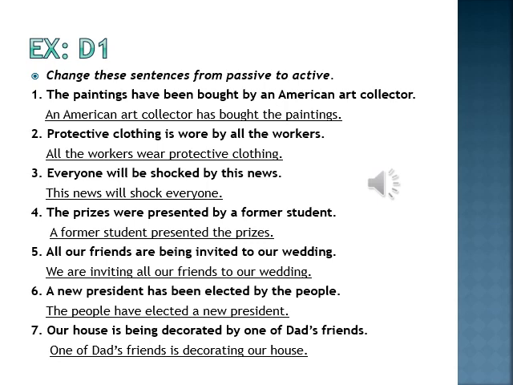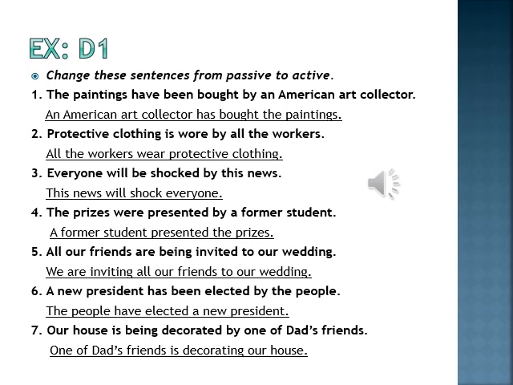So here, the paintings have been bought by an American art collector. Have been bought will be changed into has bought, according to which tense? According to the tense of present perfect. So it will become: an American art collector has bought the paintings. Okay. In each and every sentence, you will keep in mind what tense is being used in your passive. Or even if you are changing active to passive, you need to keep in mind the tense.